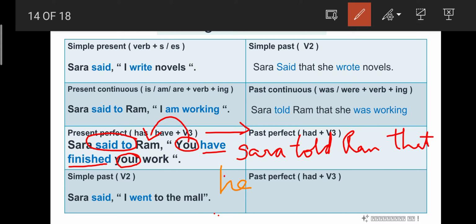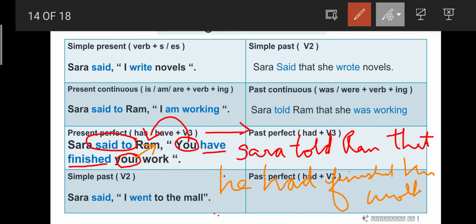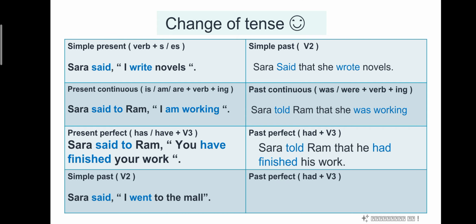Okay, he have finished. In past perfect it will become had. What is the past participle of finish? Finished only. He had finished. Your will become his. Again your is referring to Ram only, so his work. So the answer is Sarah told Ram that he had finished his work. Okay, right. The last example.